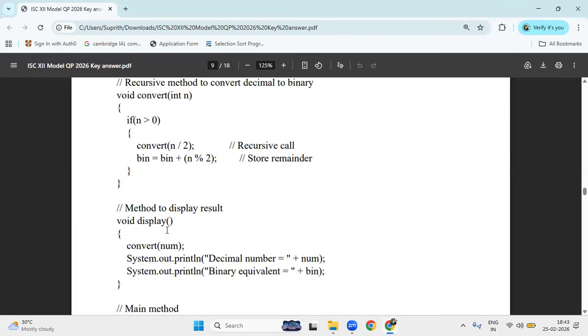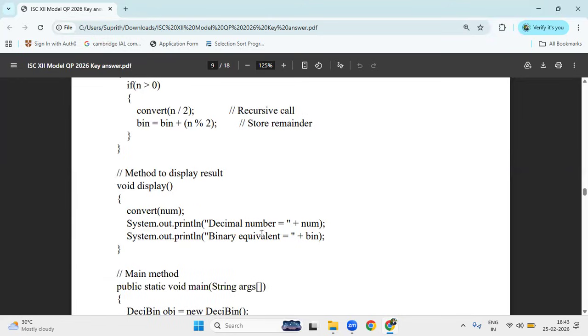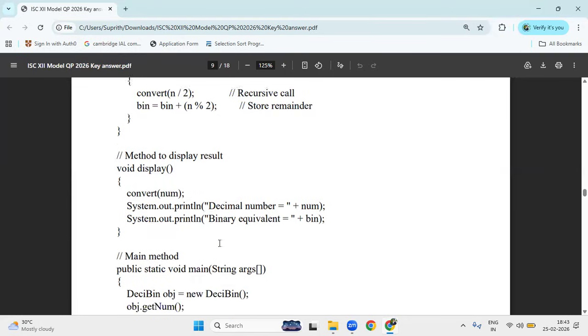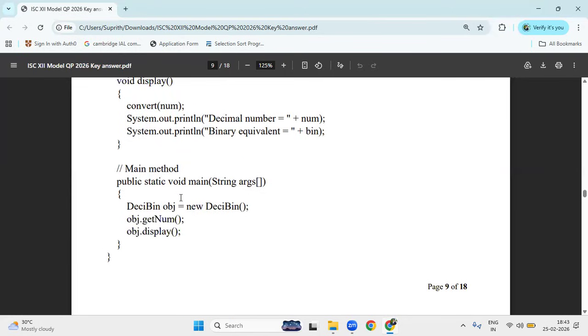Next, in the display method, as given in the question, you have to call the convert method, passing the value num, which becomes the formal parameter n, and you have to show the decimal and binary equivalent. Once all the functions are over, you write public static void main. You can create the object, and here one important point: the same class name you have taken, you have to use.